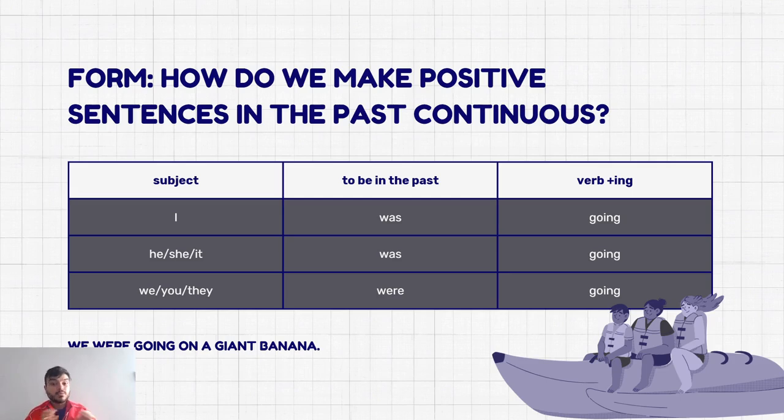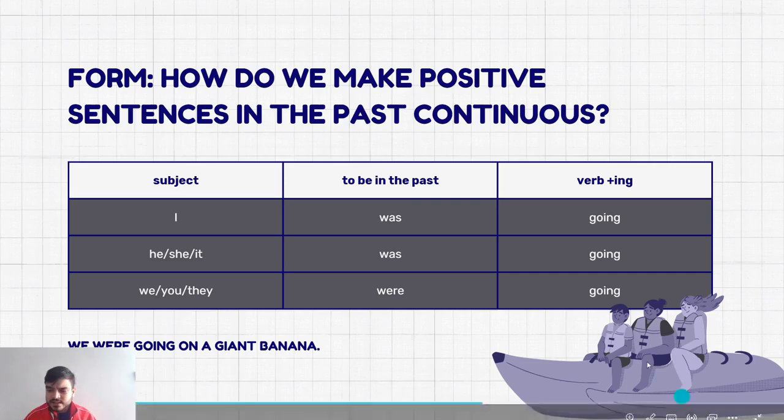In past continuous, we do the same, but in this case, our verb to be is in past form. So I becomes I was, he, she, it use was too, and we, you, and they use were. So I was going, he, she, it was going, we, you, they were going.